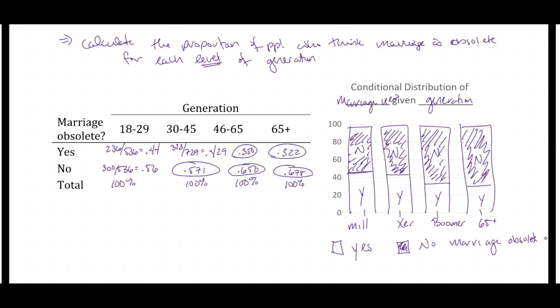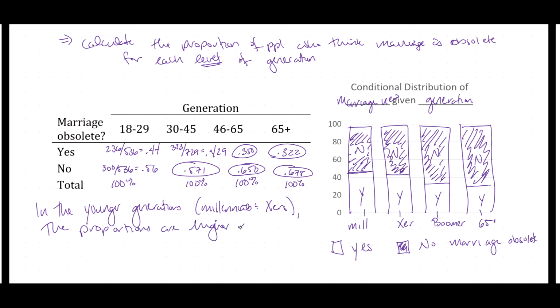I would say yes. It appears that in the younger generations, that is, for millennials and Xers, the proportions are higher for believing that marriage is obsolete than for the older generations. That is some evidence of association.